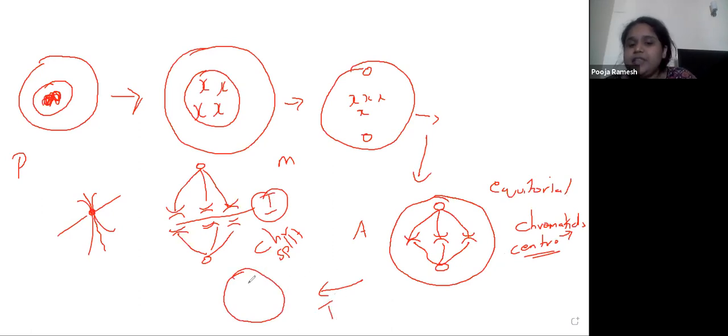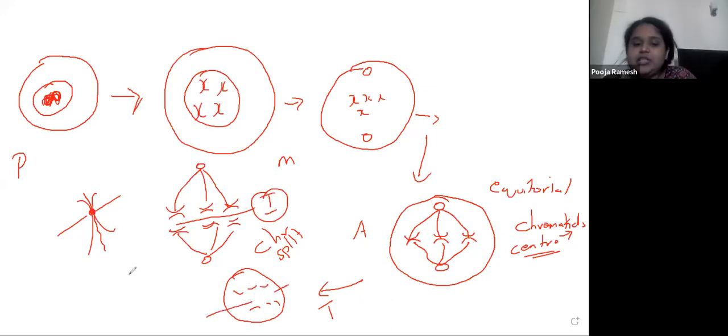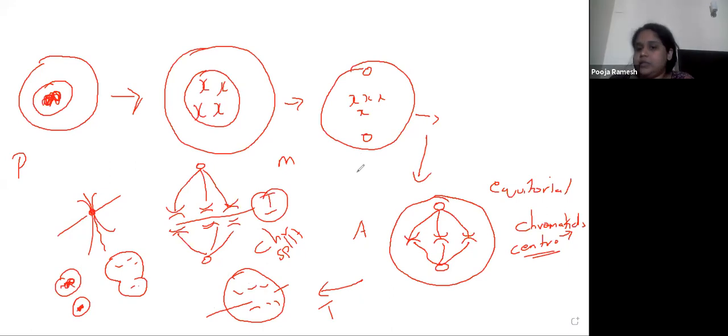And last is the telophase. In the telophase, you will have one set here, one set here. Till now, whatever we saw was karyokinesis. The next stage would be cytokinesis. The cytoplasm will start dividing. It'll form a constriction, and at one point it will completely form two haploid cells, and this will go back into chromatin form. So this is how mitosis happens in the case of an animal cell.